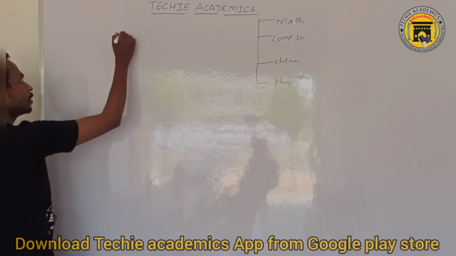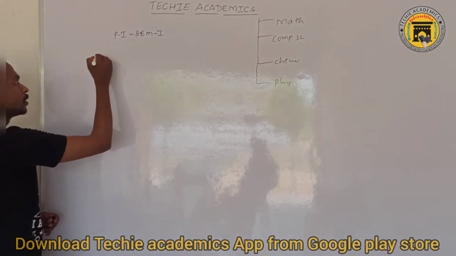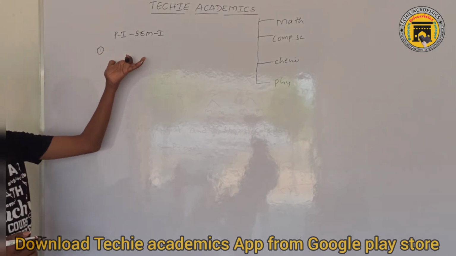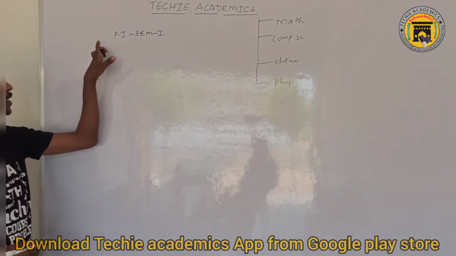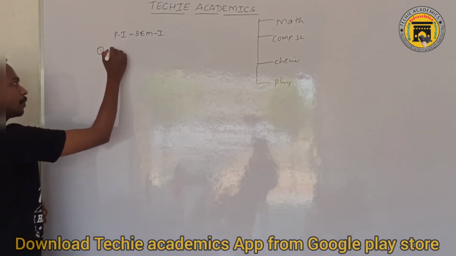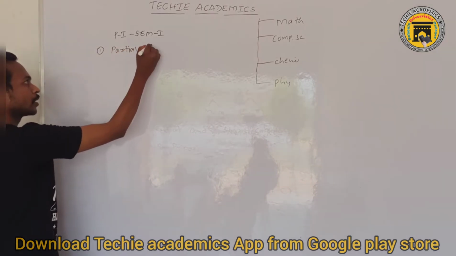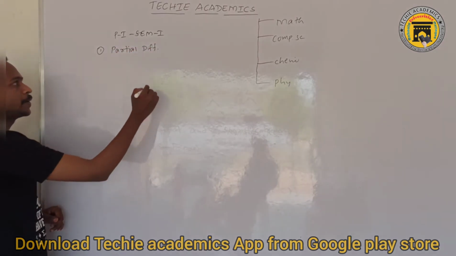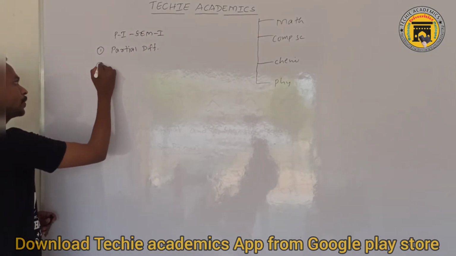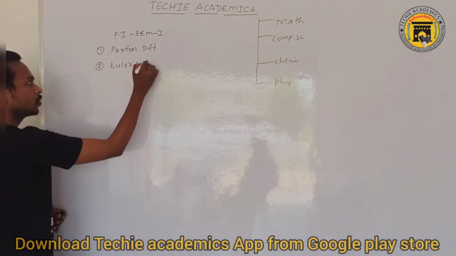Paper 1, Sem 1. I am writing unit-wise, but I am not mentioning unit 1, unit 2 here. The first topic is partial differentiation, basic problems on partial differentiation. And the second topic is Euler's theorem.